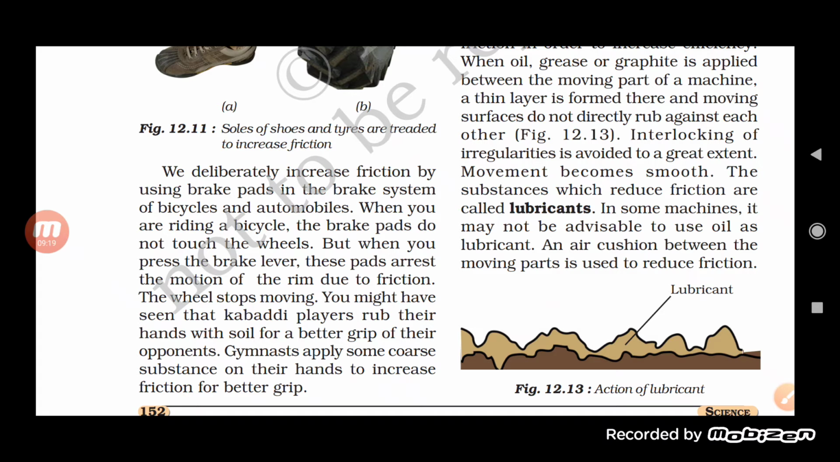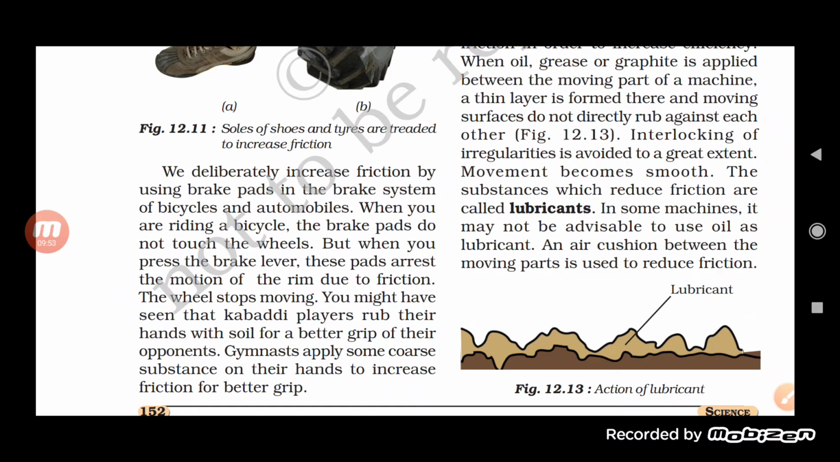By applying the brake pads in a brake system, we are actually increasing the area of contact between the system and the ground. So we are actually increasing the friction of the bicycle or the automobile with the ground.